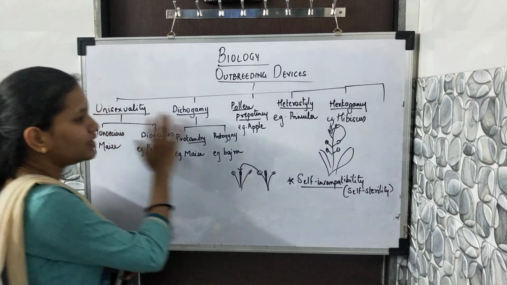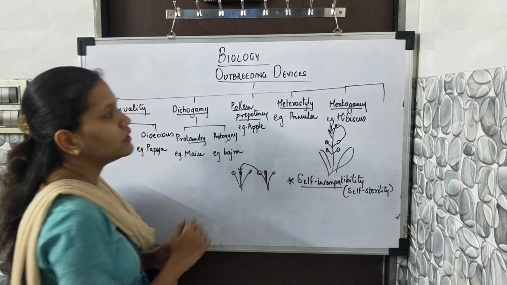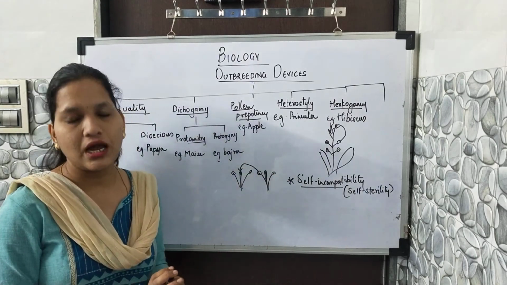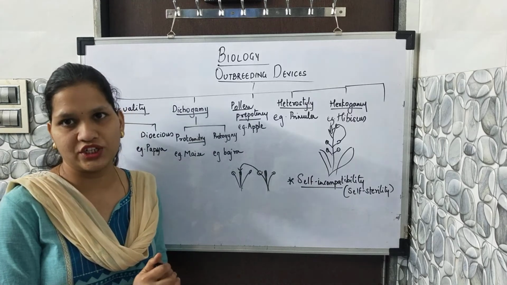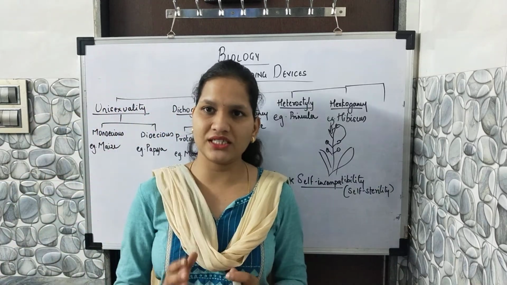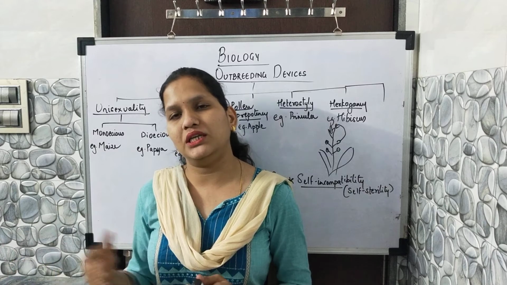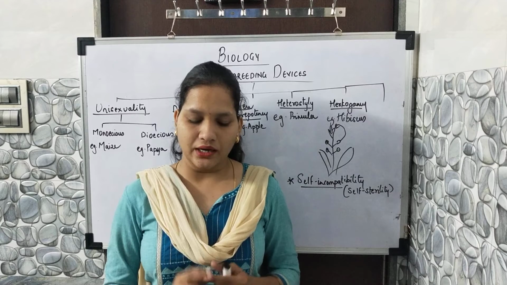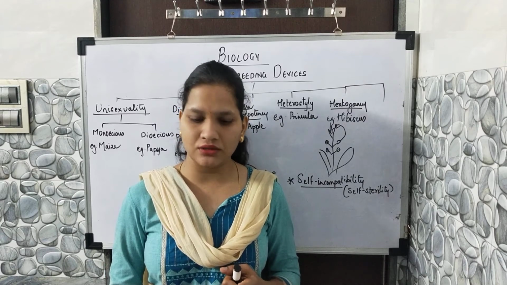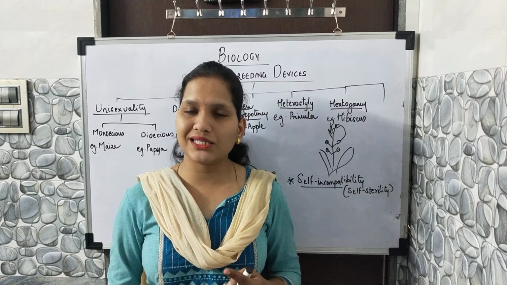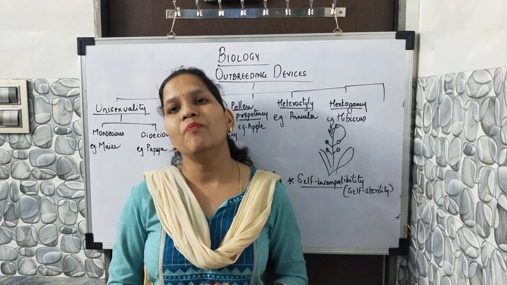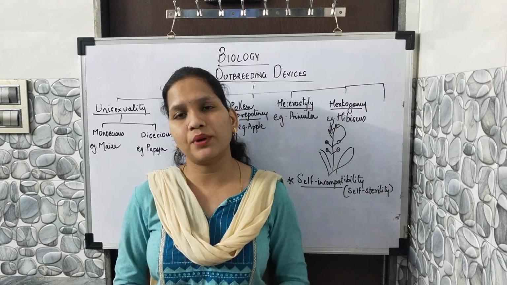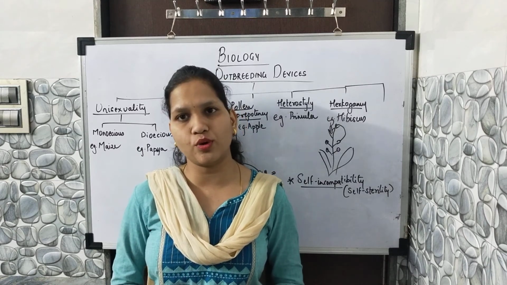Yes, students, in all the types of outbreeding devices we have discussed, you can observe that they are avoiding self-pollination and promoting cross-pollination. The reason is that whatever disadvantages we have discussed in inbreeding devices are the advantages of cross-pollination. A good quality and quantity of seed and good pollen are produced. Desirable traits are seen in the flower and fruit, and these are the main reasons why more promotion is given to cross-pollination.